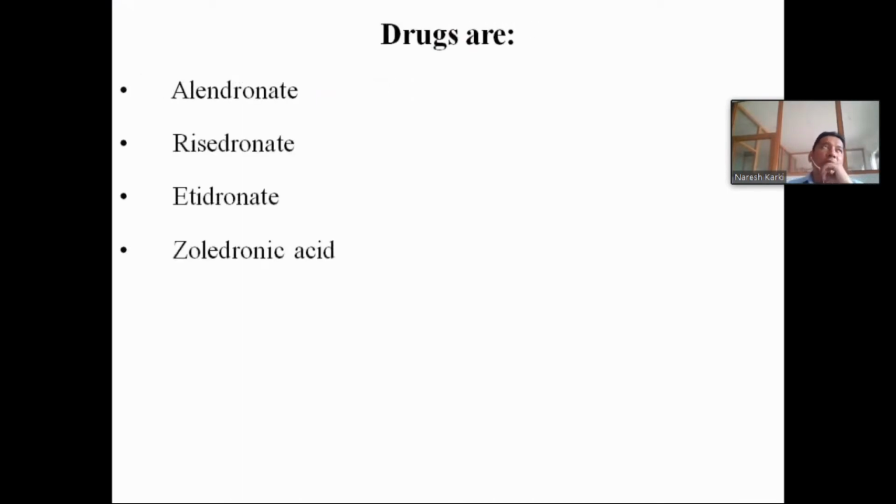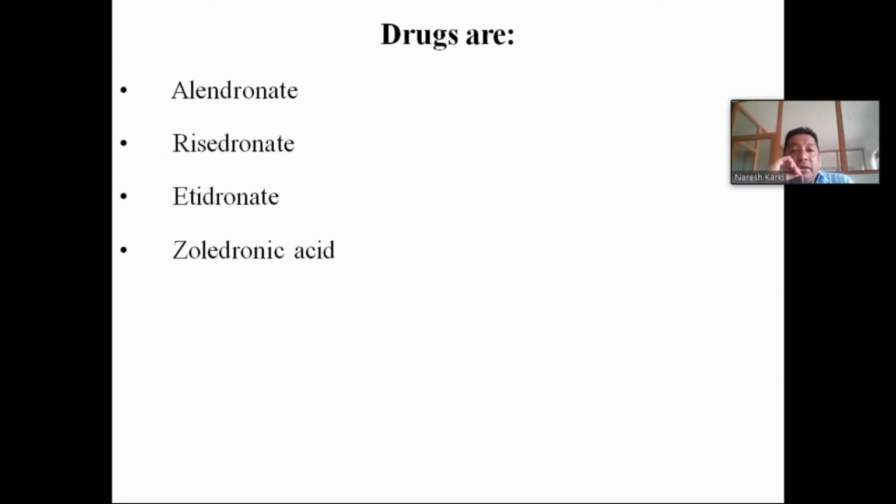What are the drugs that come under the bisphosphonates? The clinically used drug, most importantly, is alendronate, and the second important drug is etidronate. Five or six drugs are there, but at least remember the names of these two drugs. The other bisphosphonates are risedronate and zoledronic acid.